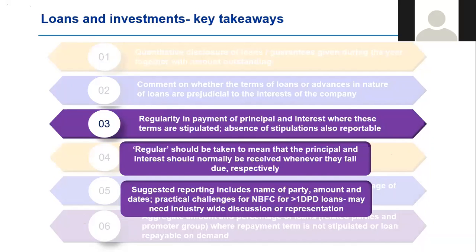So if I have an EMI which is due on 15th of April and I pay that EMI on 16th of April, then technically I have not been regular in payment of principal and interest. And if that NBFC or bank has given me a loan, then the loan given to me is reportable. This is extremely practically challenging for the financial services entities, and this really needs an industry-wide debate.